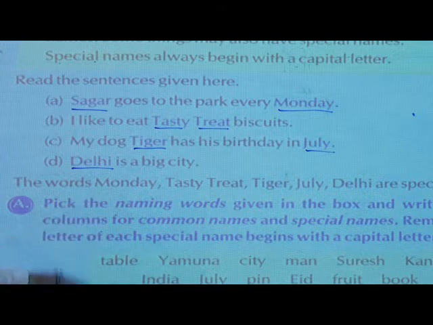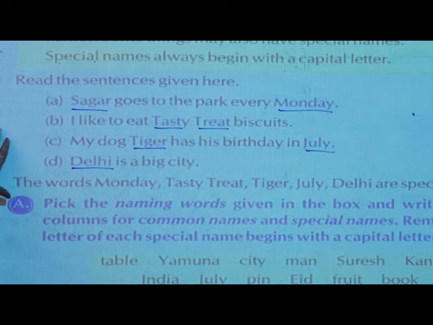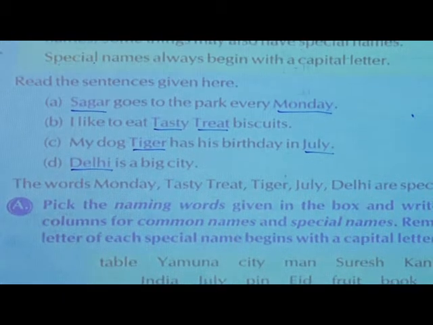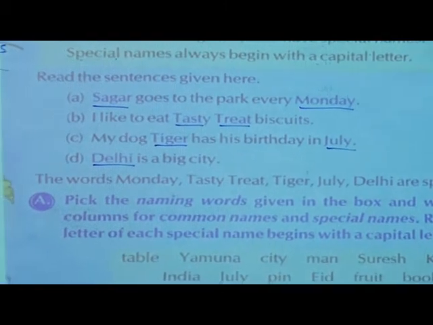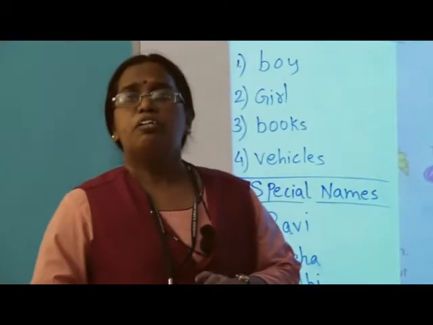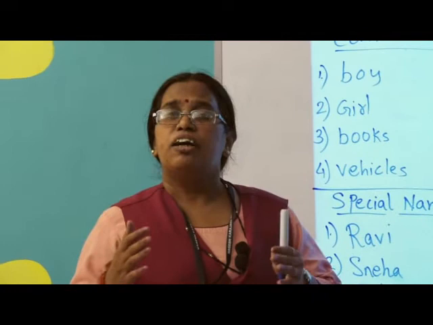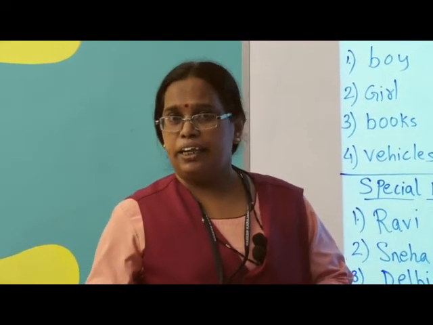Then places like Delhi, Nagpur, Kanpur are also special names. So in short, each and every thing in this world, whether it is a person or a thing, has some special name which you can identify very easily.